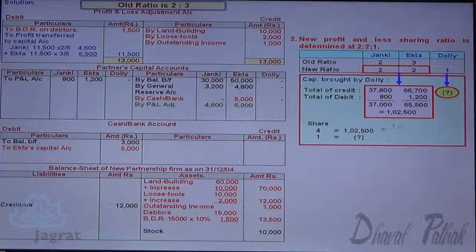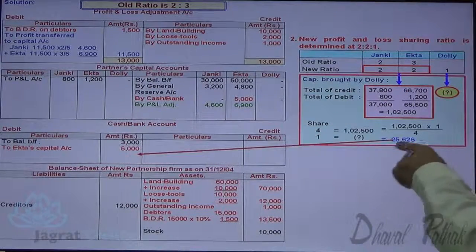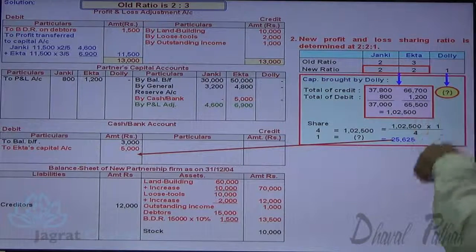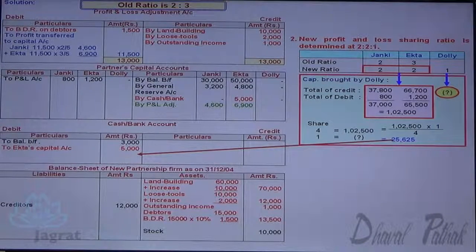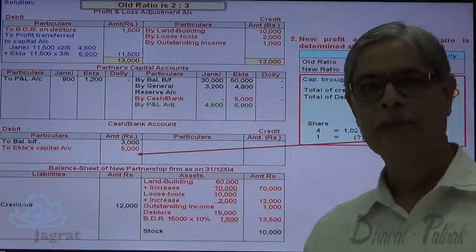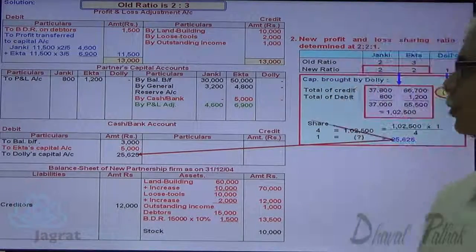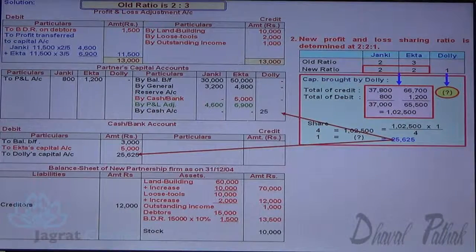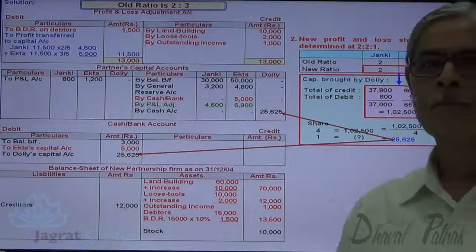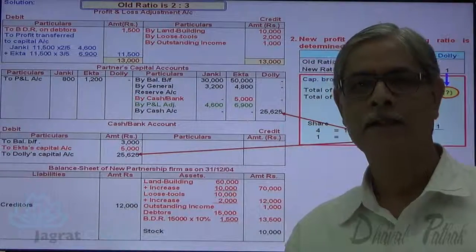So 25,625 is the capital contributed by Dolly. Dolly brings this much capital: cash account debit to Dolly's capital account credit. This is how the entry for capital brought by Dolly gets recorded.